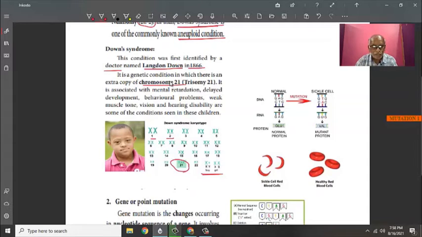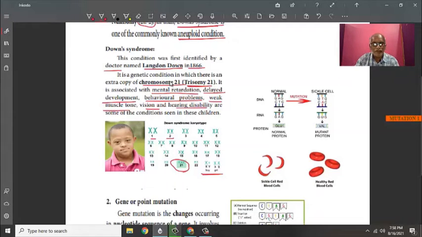In the 21st chromosome, there is an addition. Then it becomes trisomy. There is an addition of another chromosome which leads them to trisomy. So what it will do in a human being is it will be associated with mental retardation and delayed development, and some behavioral changes also will be there. Then weak muscle tone, vision, and hearing disability are some of the conditions.